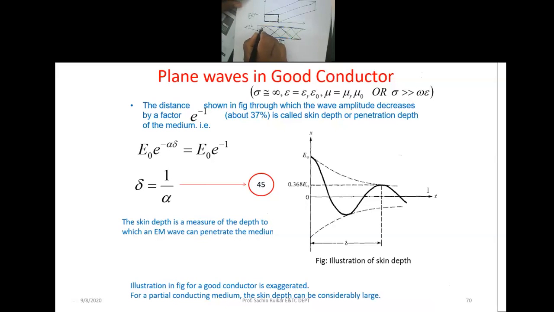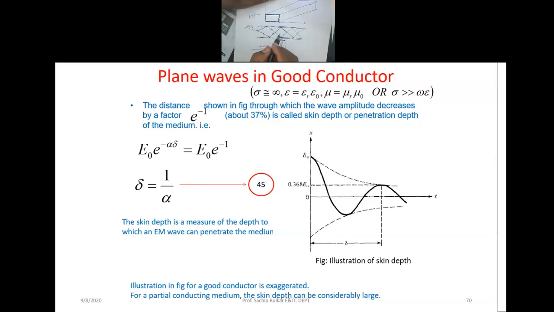And when it is propagating, this is a conducting wall. From the conducting walls of a waveguide, it is reflected back. Again it reaches another conducting wall of the waveguide, and again it is reflected back. It means your wave is propagating through the rectangular waveguide due to total internal reflection. So you just remember that when a wave is propagating through the waveguide, it is because of the total internal reflection.